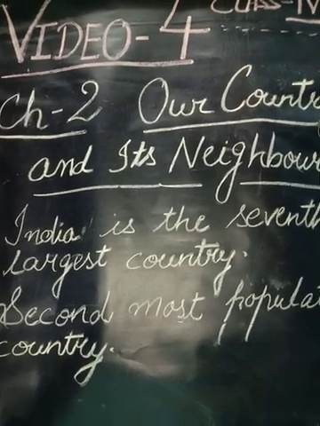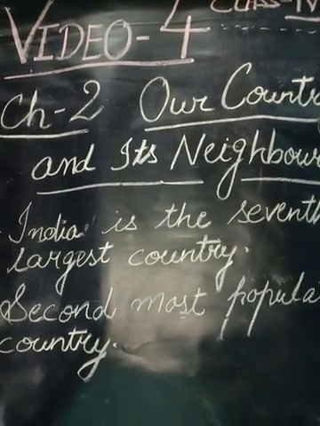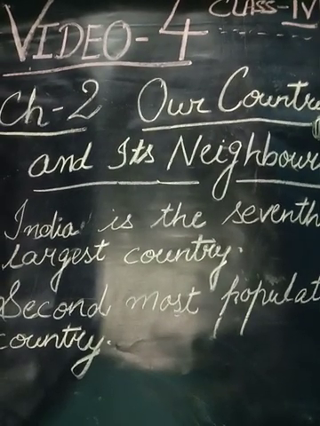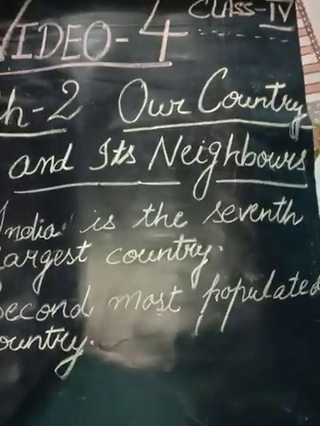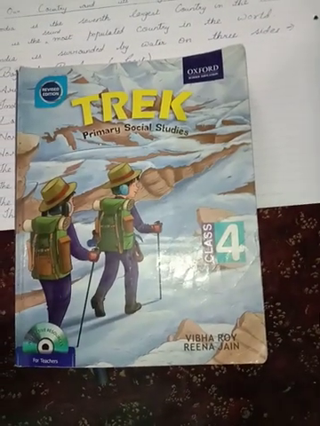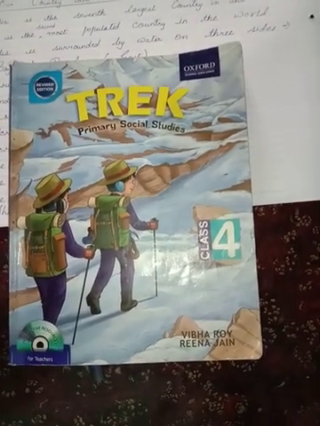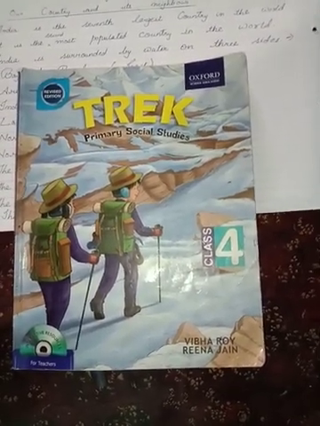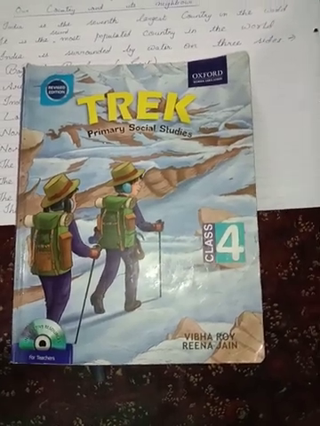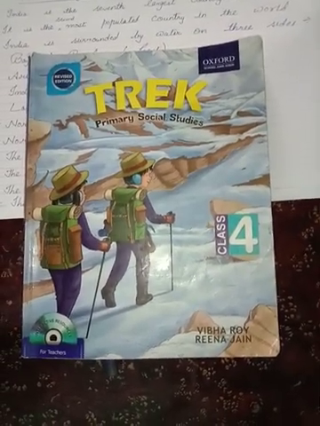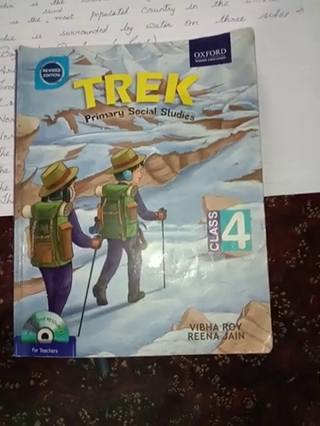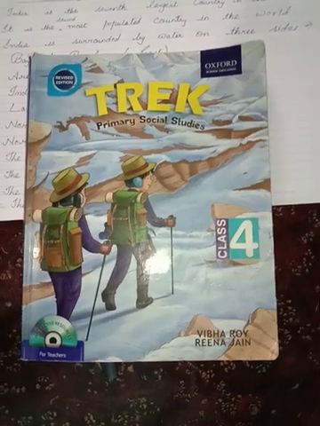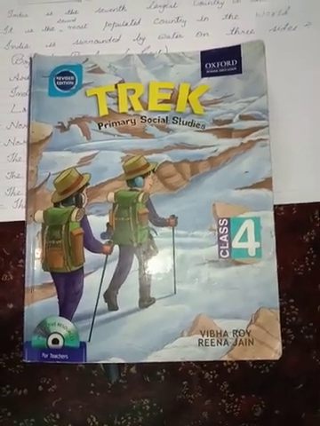So, today we'll be starting our new chapter, which is the second chapter, and the name of the chapter is Our Country and Its Neighbours. Okay, before starting the chapter, I hope you are completing your assignments and there are no confusions. All the assignments of chapter 1 are already given. There are a total of 3 assignments, so try to complete them as soon as possible.